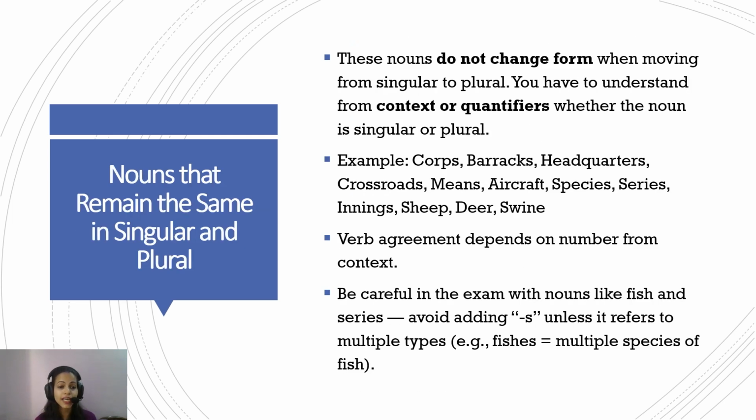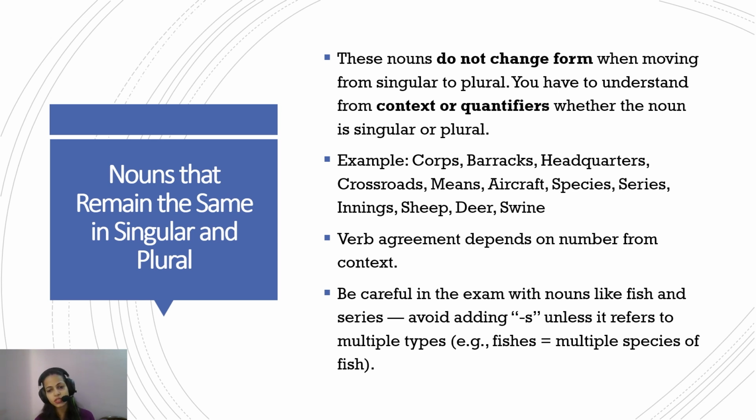Now, nouns that remain the same in singular and plural. These nouns do not change form when moving from singular to plural. You have to understand from the context or quantifiers whether the noun is singular or plural. Examples of these words are corpse, barracks, headquarters, crossroads, means, aircraft, series, species, innings, speech, deer, swine. The word swine here means pig. The verb agreement depends on the number from the context.